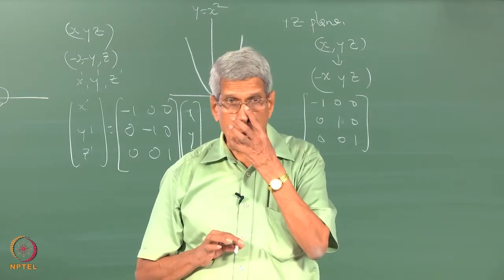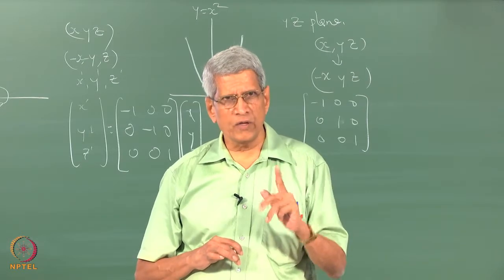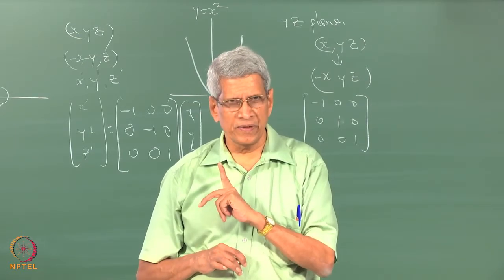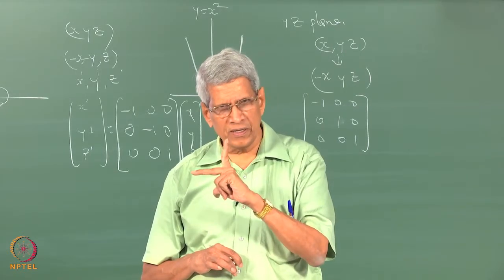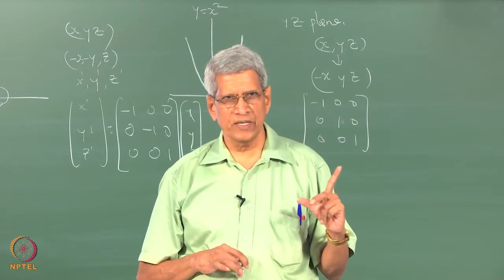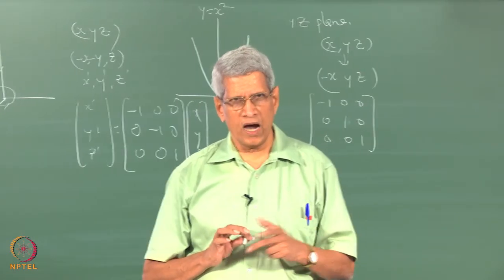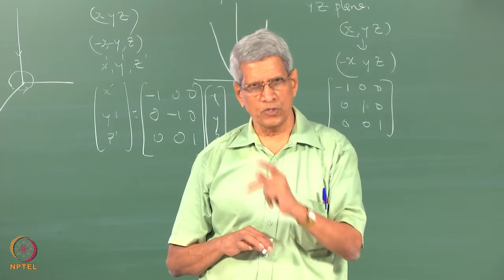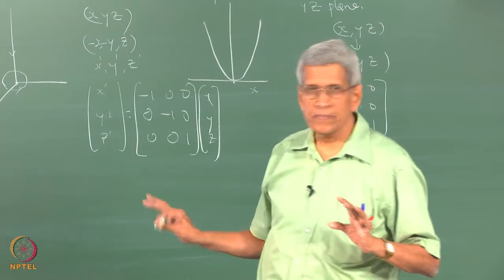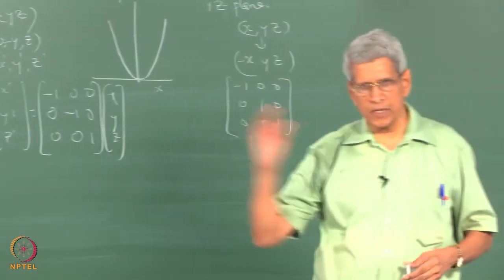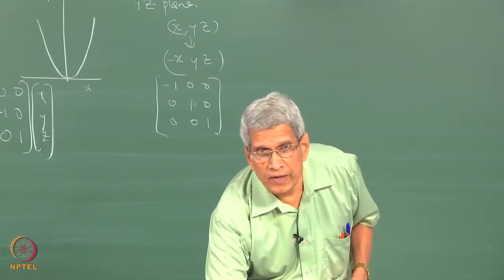That means that if we know the symmetry elements which are associated with a crystal, and if we fix a coordinate system on any point, we can find out using the mirror symmetry what all positions in which the lattice should be there if we are looking at the symmetry of a lattice, or if we are looking at a crystal structure, what all positions in which the atom should exist in the crystal, that information can be generated. Okay. This we will take up as an example later, and we will do some classwork, as an assignment.